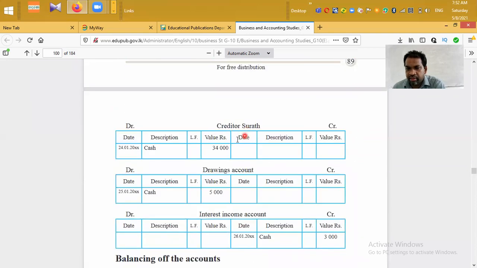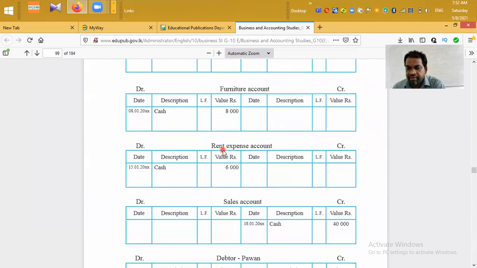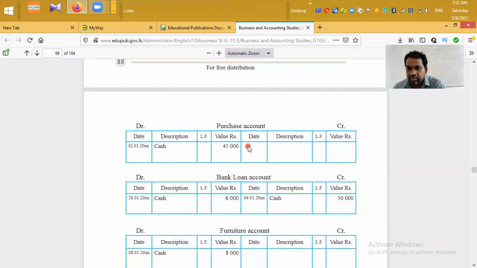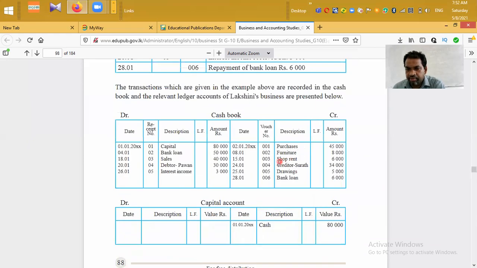Therefore, creditor Surat, we have debited 34,000, say in cash, the date 24th January. When the business makes a payment to settle their due amount, cash asset decreases, therefore we can credit the cash account. Creditor Surat 34,000, date 24th January, voucher number 004.